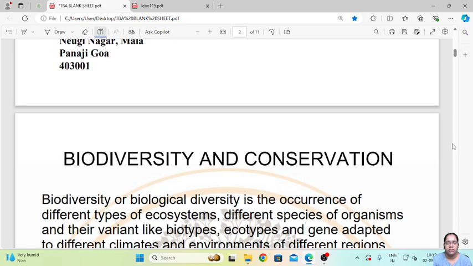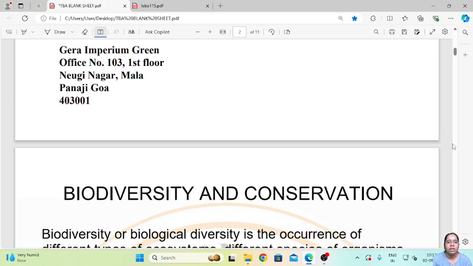Biodiversity and Conservation. So we all know that the meaning of biodiversity is basically the interaction of different types of ecosystems all together, wherein they are interdependent on each other for their survival and reproduction. So this is basically the term biodiversity. Biodiversity is very important to maintain the environment of a state or a country or the world.